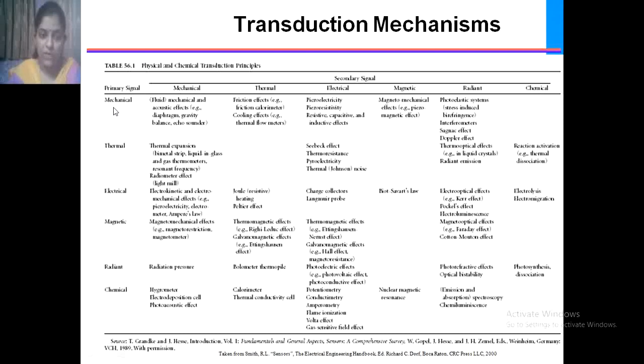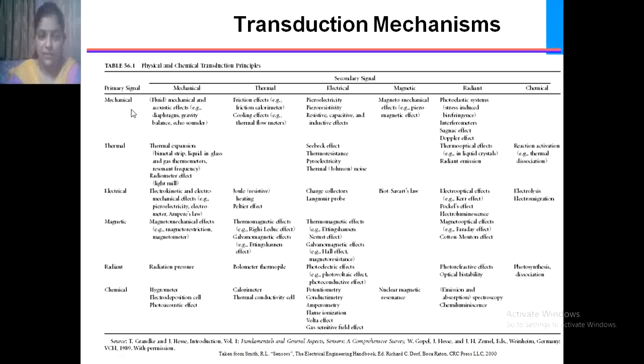From the input side, if a mechanical signal is applied, then mechanical and acoustic effects occur, for example diaphragm, gravity balance, echo sounder. So the mechanical signal is again converted into a mechanical signal.